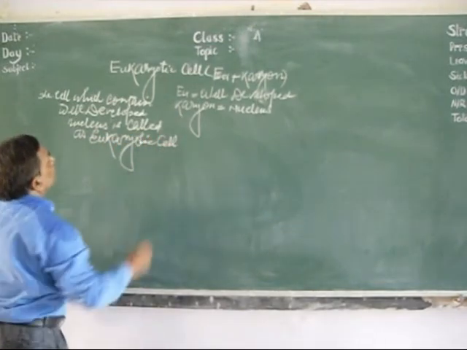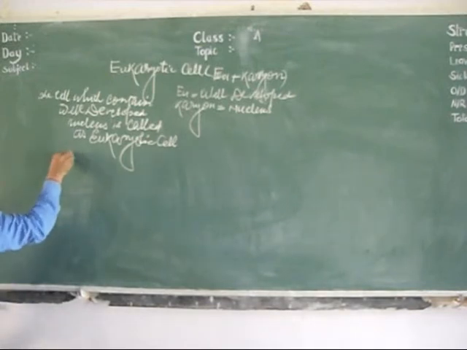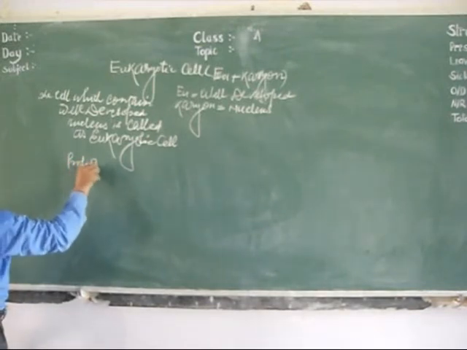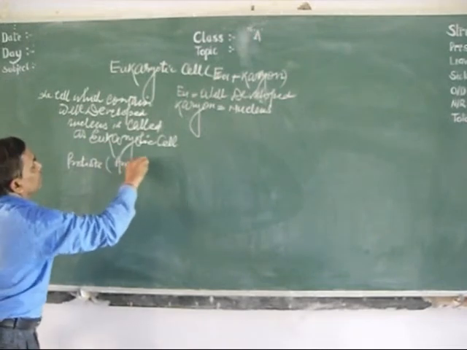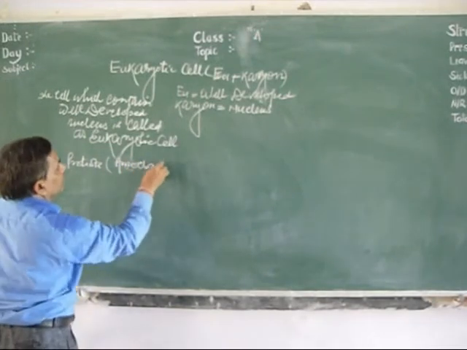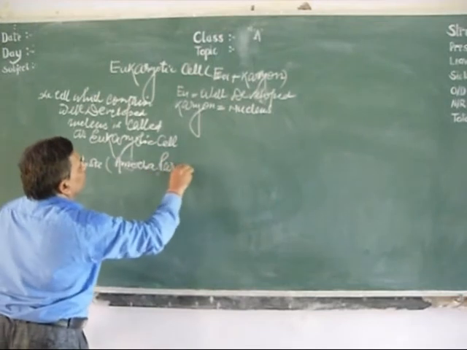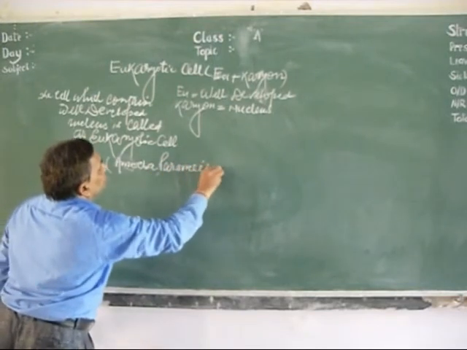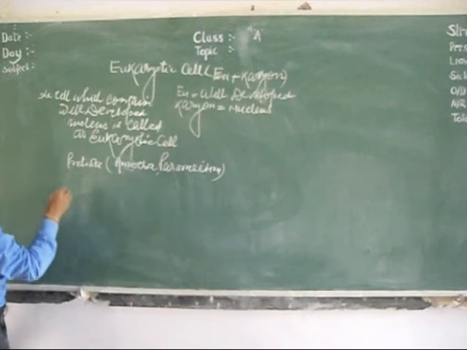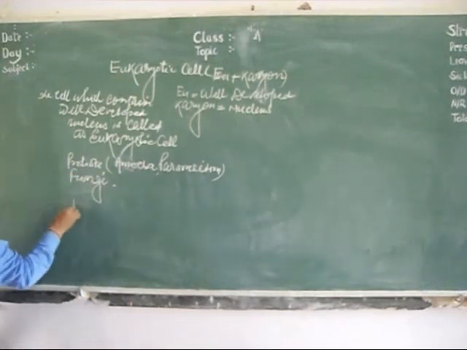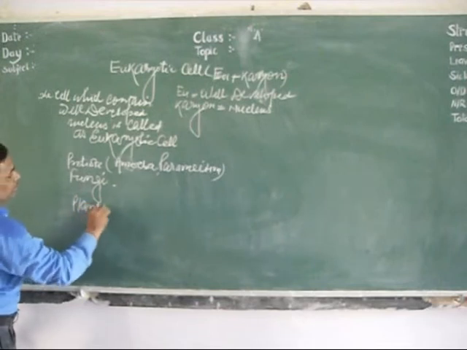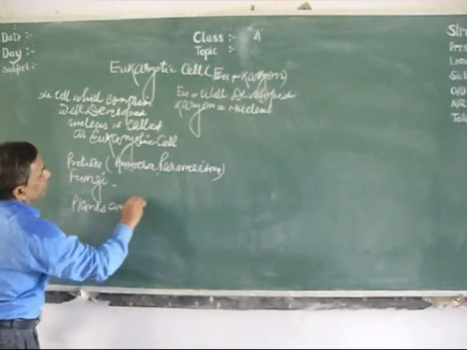Eukaryotic cell, where is it found? It is found in protists like amoeba, paramecium, and in fungi, in plants and animals.